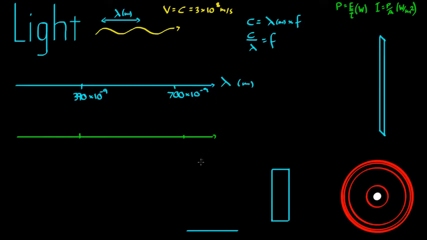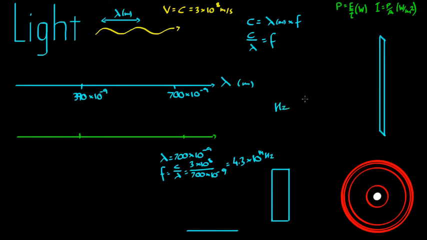So we know the wavelength here is 700 nanometers. And we set up here, you can work out the frequency by dividing the speed of light by the wavelength. So frequency is equal to c on lambda, which is 3 times 10 to the 8 on 700 times 10 to the negative 9, which is equal to 4.3 times 10 to the 14 hertz.